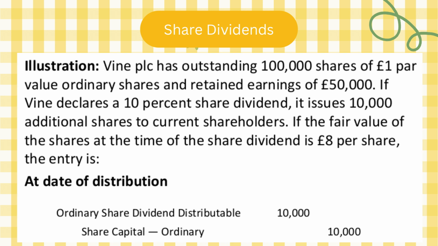Now at the date of record, there will be no entry. At the date of distribution, I'm going to decrease ordinary share dividend distributable. I'm going to give them shares. So share capital ordinary will go up by 10,000. So when it's share dividends, we are only reclassifying the equity. There will be no effect on total equity. Retained earnings will go down, share capital ordinary will go up. So there is no effect.